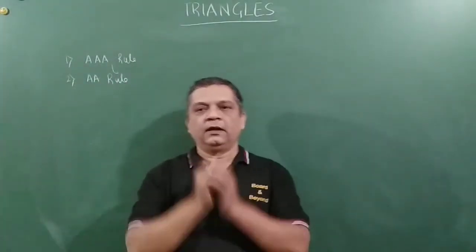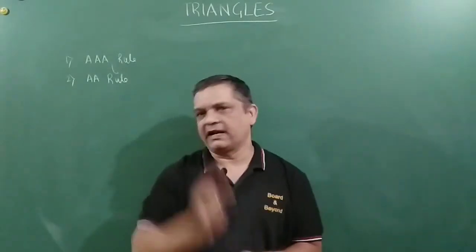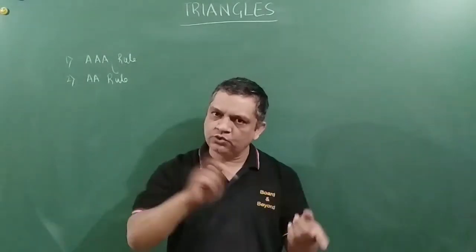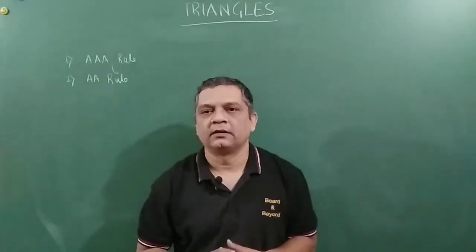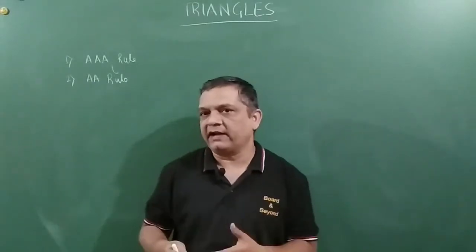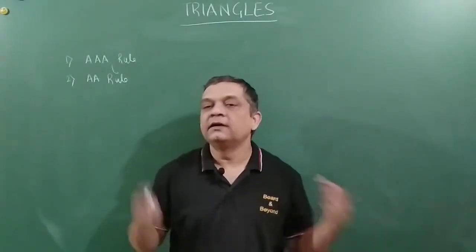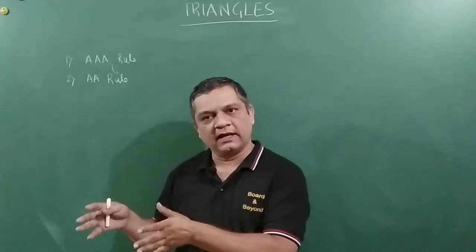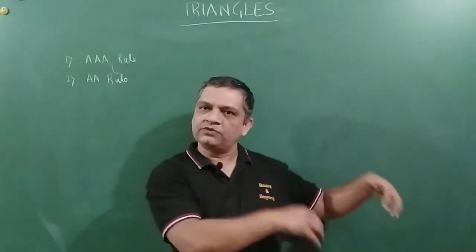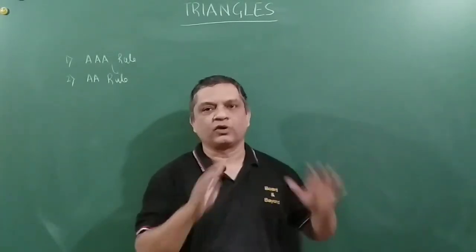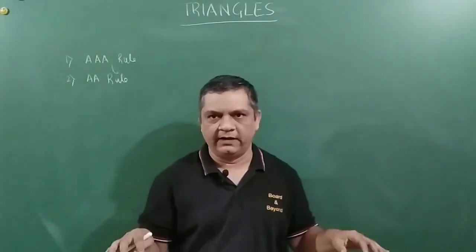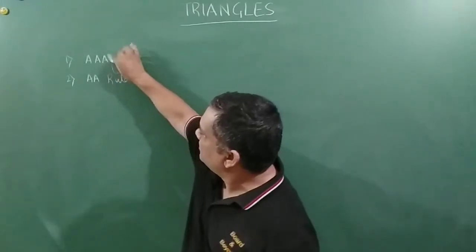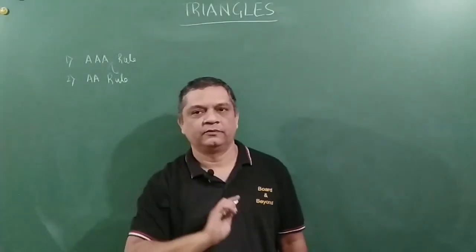If two angles of a triangle are equal to two angles of another triangle, then these two triangles are said to be similar. Why? Because if two angles of one triangle are equal to two angles of another, the third angle will naturally be the same, because the sum of the internal angles of each triangle is 180 degrees. So if two are the same, the third will also be the same, which leads you to the previous result only.